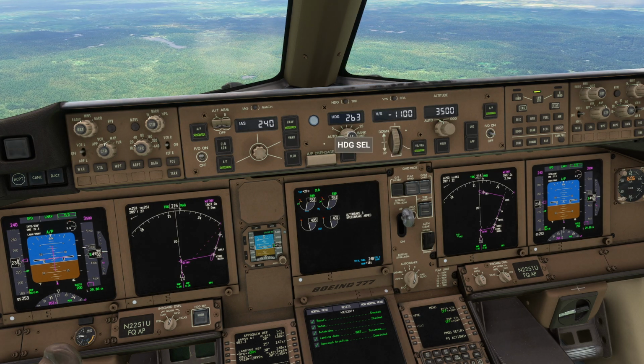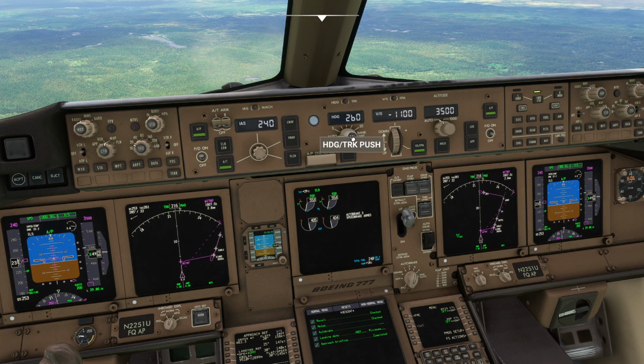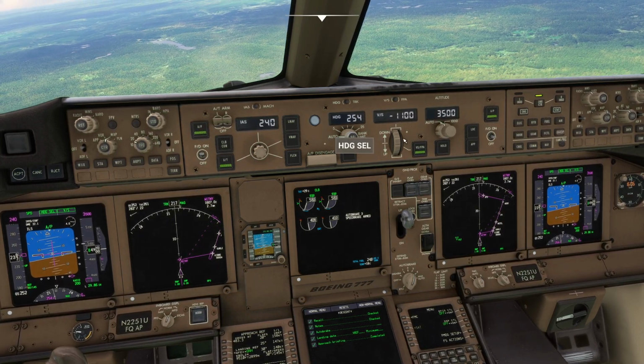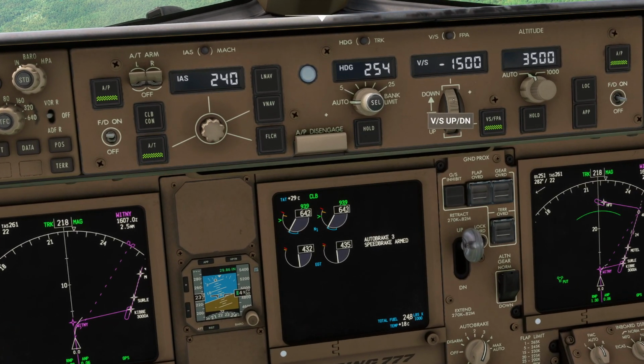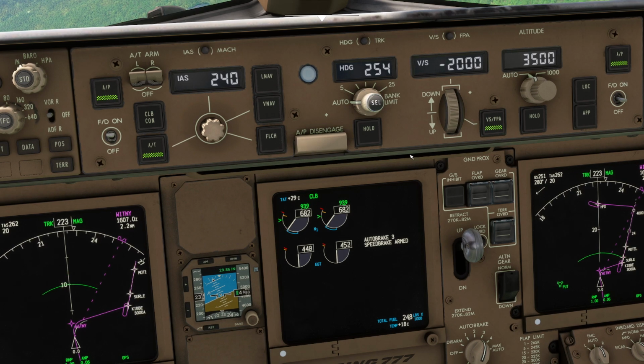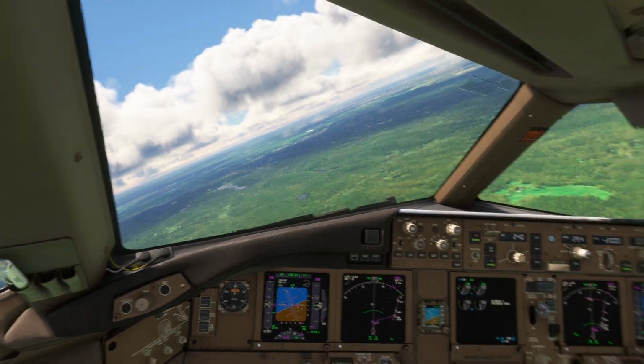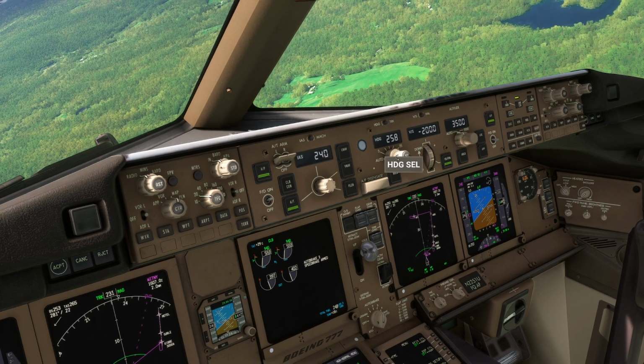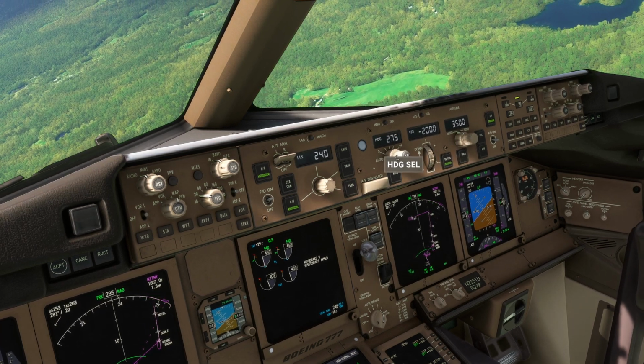So, of course, when they give you instructions, they mean that you're supposed to be doing those. So I'll go do 255. This is why it's nice to have a co-pilot, too, because they can sit here and crank these things as well. 15 miles from Searle. Turn right, heading 275, descend and maintain 2500 until established on the localizer. Cleared for the ILS runway 24 approach.